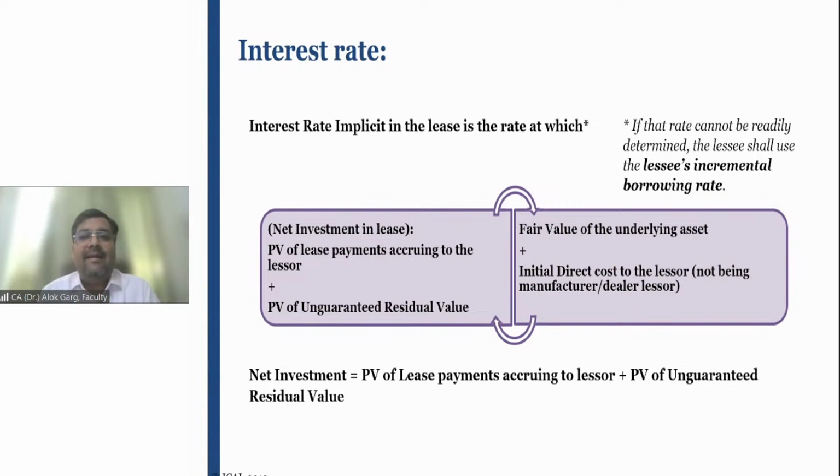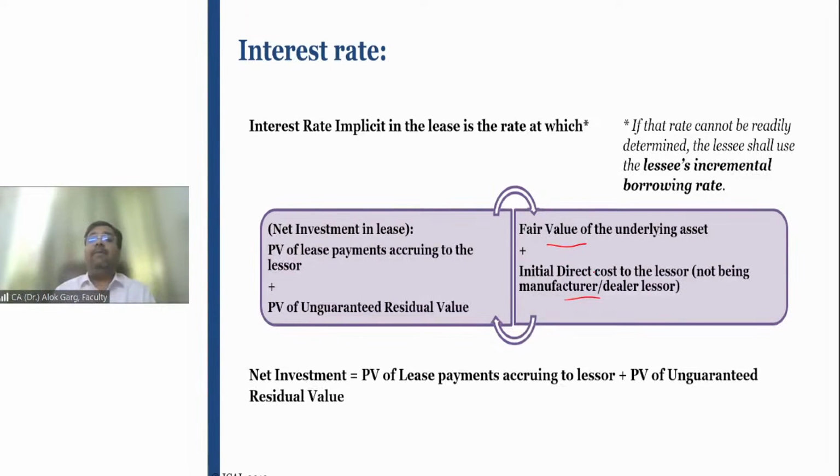So in the standard, there is a concept of interest rate, and it says that interest rate implicit in the lease is the rate at which the net investment in the lease from the lessor perspective, means present value of lease payment to the lessor plus present value of unguaranteed residual value, is equal to fair value of the underlying asset plus initial direct cost to the lessor.